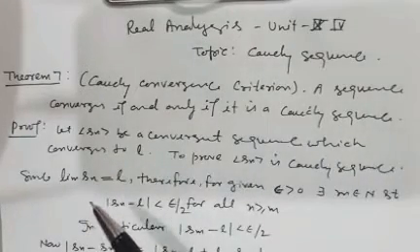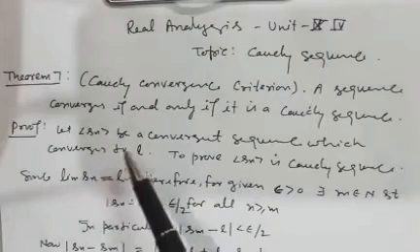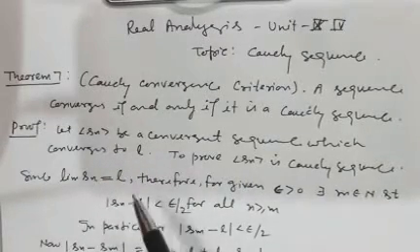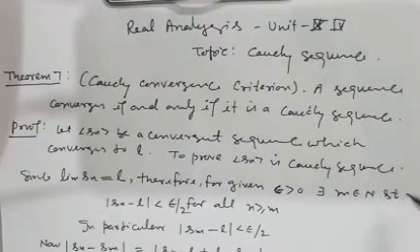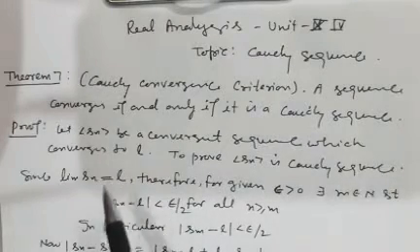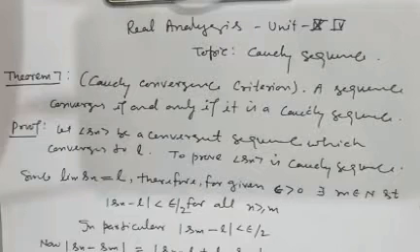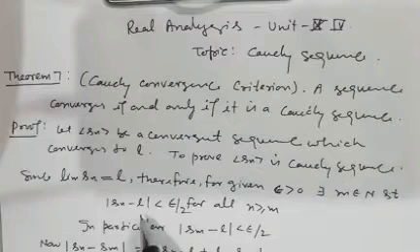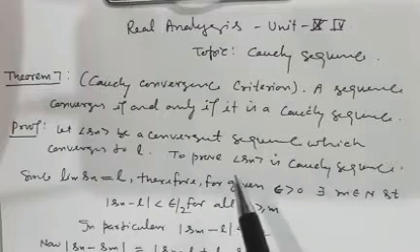So it is important. To prove this theorem, let Sn be a convergent sequence which converges to L. To prove Sn is a Cauchy sequence, we have to prove this. Limit of Sn is L, therefore for any epsilon greater than 0, there exists m belonging to N such that mod of Sn minus L is less than epsilon by 2 for all n greater than or equal to m. This is the definition of a convergent sequence.